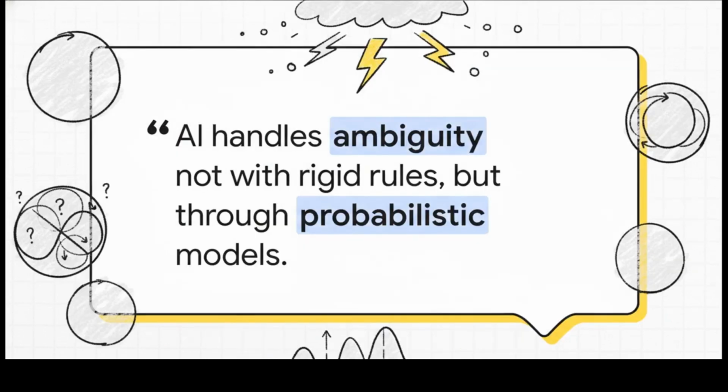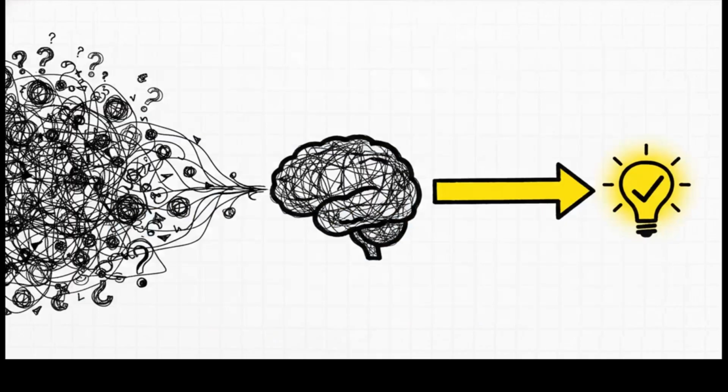This quote really just nails it. The point is that AI has matured way beyond the brittle, black and white logic of its early days. To handle the real world's ambiguity, modern systems are built on these probabilistic models. They don't deal in absolutes. They deal in nuanced degrees of belief, which they can update whenever they see new evidence. And the main takeaway for you is this: that mathematical framework, the ability to put a number on uncertainty and update your beliefs using rules like Bayes' theorem, that is precisely what allows an AI to navigate the messy, unpredictable world we live in and make smart, reliable decisions.